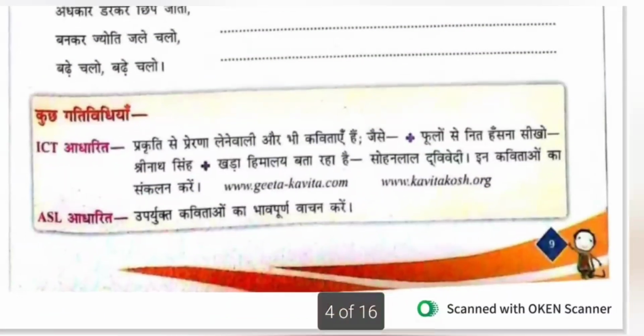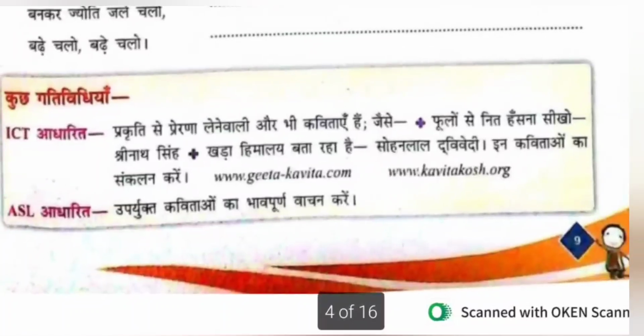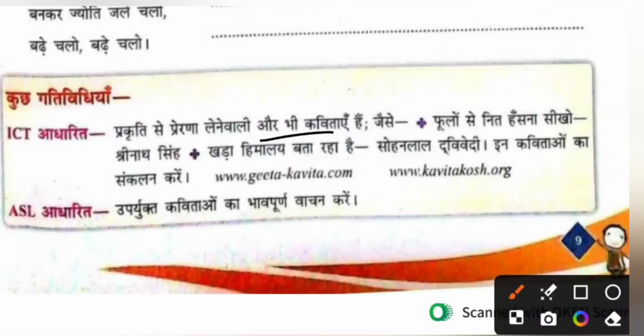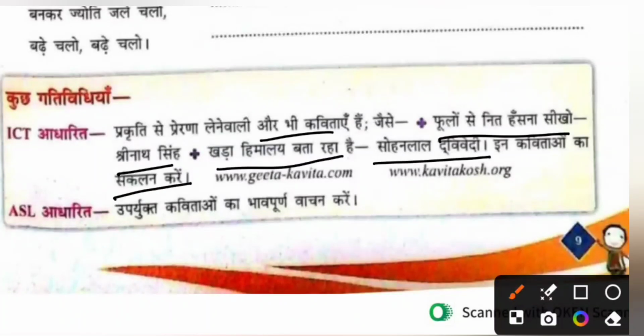Next one is कुछ गतिविधियाँ. We'll just discuss ICT आधारित. प्रकृति से प्रेरणा लेने वाली कविताएं. So we have many poems where we have to take inspiration from nature. फूलों से नित हँसना सीखो, a poem by Shrinath Singh. कड़ा हिमालय बता रहा है, another poem written by Sohanlal Dwivedi. इन कविताओं का संकलन करें. You have to collect these poems.